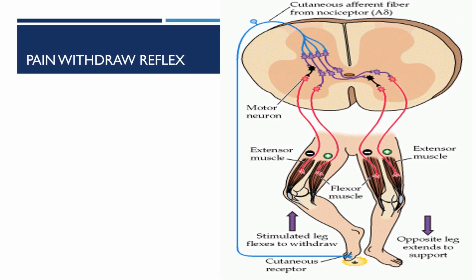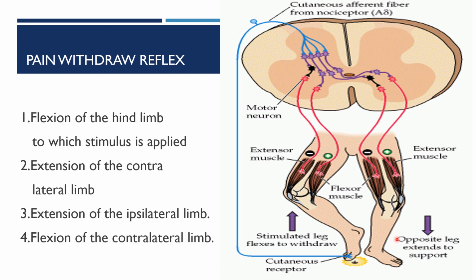You can see the pain withdrawal reflex. Here you can see when there is a noxious stimulus, it goes to the center, to the spinal cord. Here the same limb you can see. So when stimulated, the leg flexes to withdraw. Right here you can see the opposite limb.